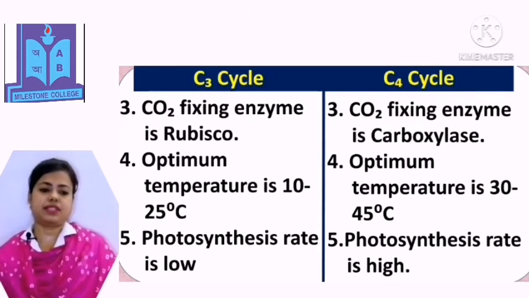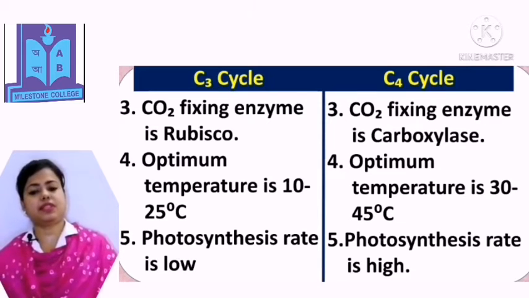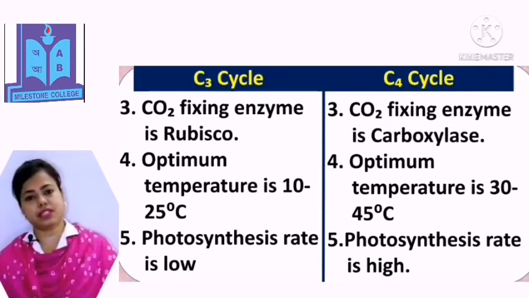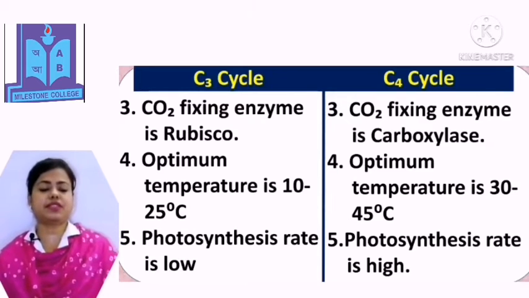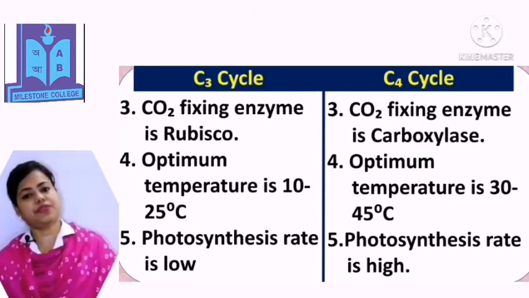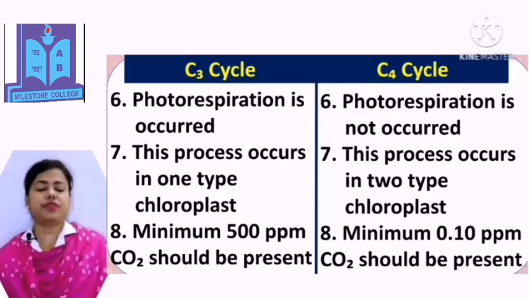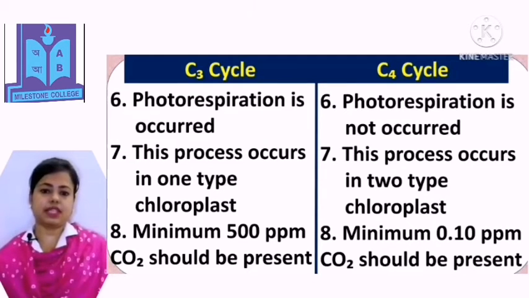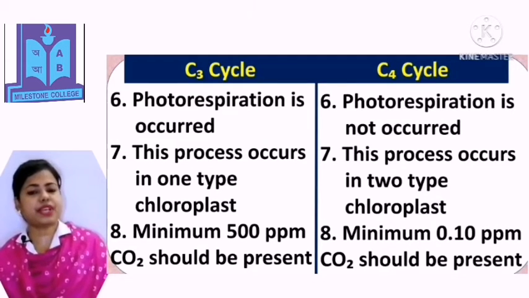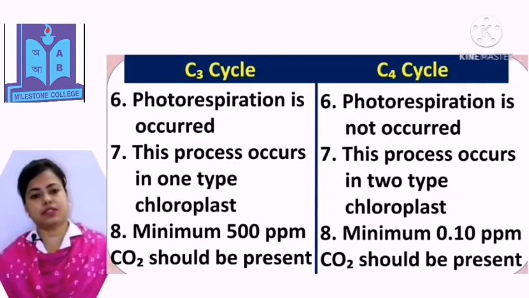Optimum temperature is 10 to 25 degrees centigrade in C3 cycle, and in C4 cycle, optimum temperature is 30 to 45 degrees centigrade. Photosynthesis rate is low in C3 cycle and high in C4 cycle. Photorespiration occurs in C3 cycle, but in C4 cycle, photorespiration does not occur.